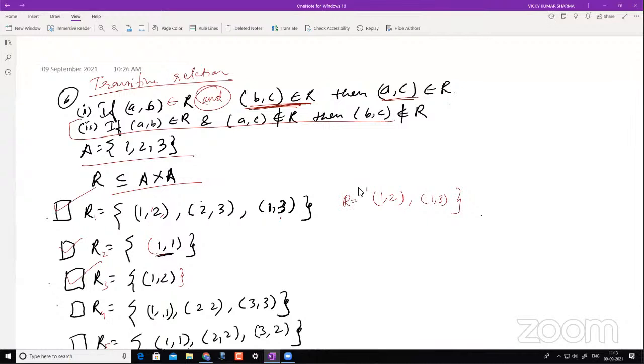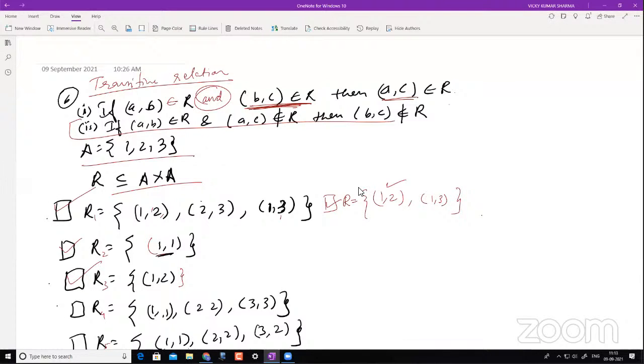Let's understand this. Now you have 1, 2 and 1, 3. First we'll go with the first condition. If A, B belongs to R, this is my A and this is my B. I don't have B, C here anywhere, right? I don't have any element starting with 2. So this is perfectly fine. What about this one? This is A, B, and then you check for this. Do I have any element starting with 3 here? No. So I can safely say this is transitive as per my first definition.